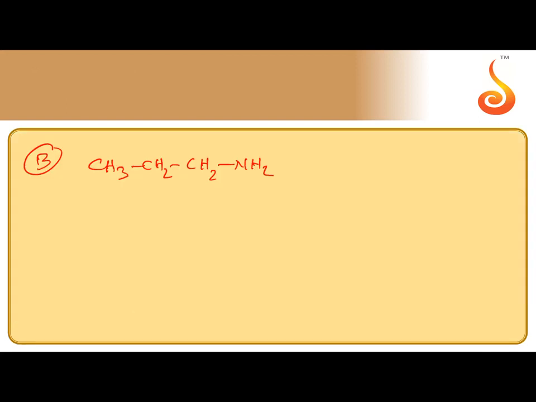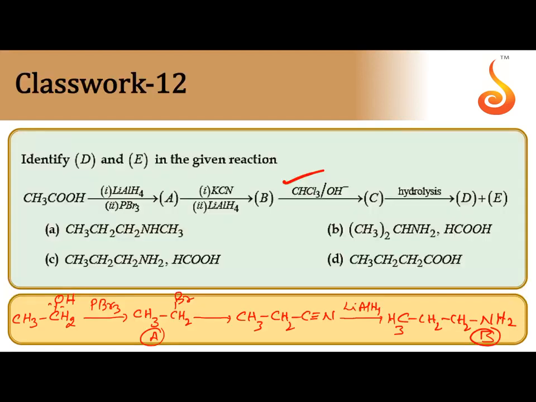So primary amine, after the reaction with chloroform in the presence of alkali, will become isocyanide, CH3CH2CH2NC. Alkyl isocyanide. That is C.